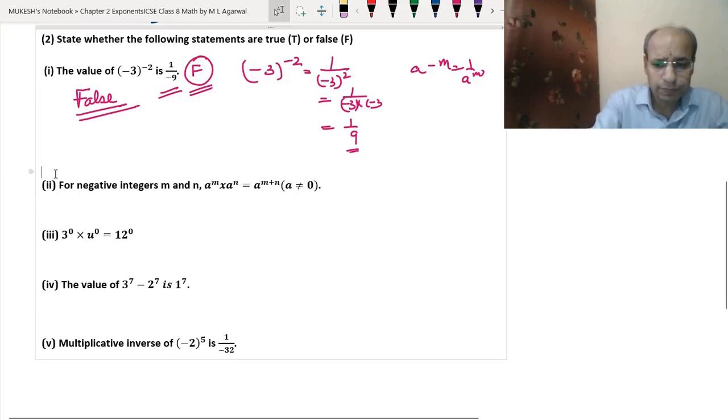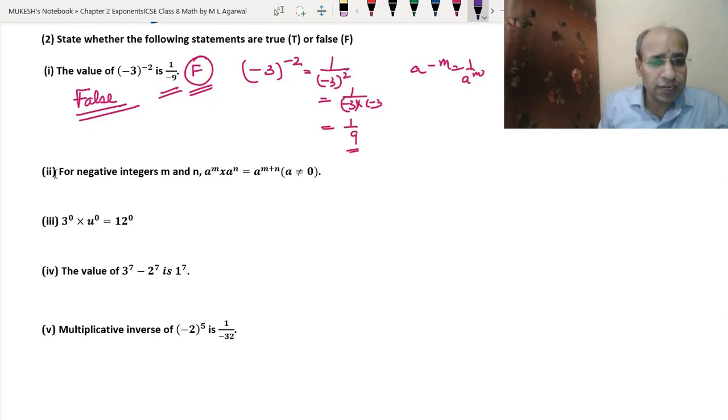Now the second part. What do they say in the second part? For negative integers m and n, a^m × a^n = a^(m+n). Okay. So as we already know, a^m × a^n equals a^(m+n).